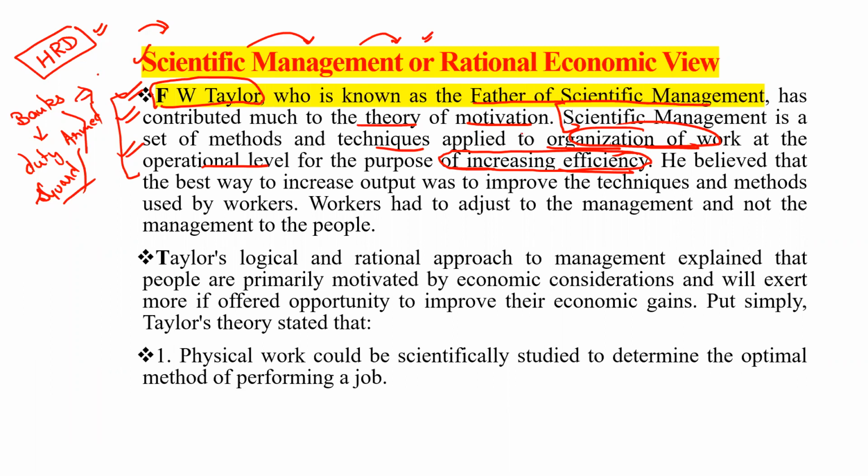He believed that the best way to increase output was to improve the techniques and methods used by the workers. Here they install cameras and fire equipment, but do not provide the armed guard. So workers have to adjust to the management and not the management to the people.